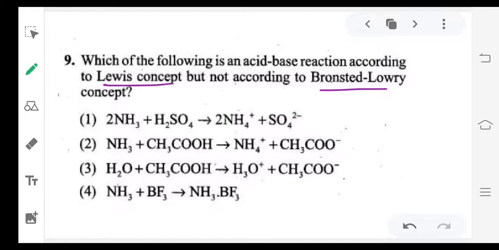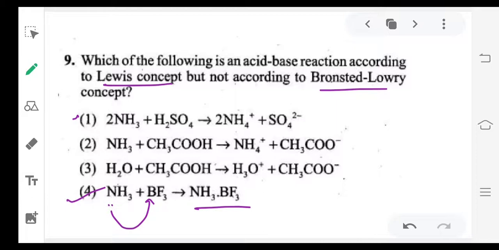Now if you see this reaction, first one, NH3 plus H2SO4 gives NH4 plus and SO4 2 minus. In this, NH3 gained one proton, H2SO4 lost a proton. So the first reaction is an example of Bronsted-Lowry neutralization. Similarly, the second one and third one are also examples of Bronsted-Lowry neutralizations. The fourth one is an example of Lewis neutralization. In this, nitrogen donates a pair of electrons to boron trifluoride and forms the adduct NH3 dot BF3. So this is a Lewis concept neutralization.